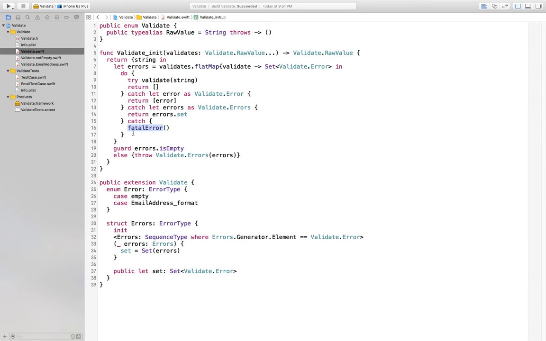So after we get that array of errors, we'll make sure that it's empty, and if it's not, then we will throw an error, this error type, and we will initialize it with our array of errors, which will then turn into a set, which we can find what we need from.